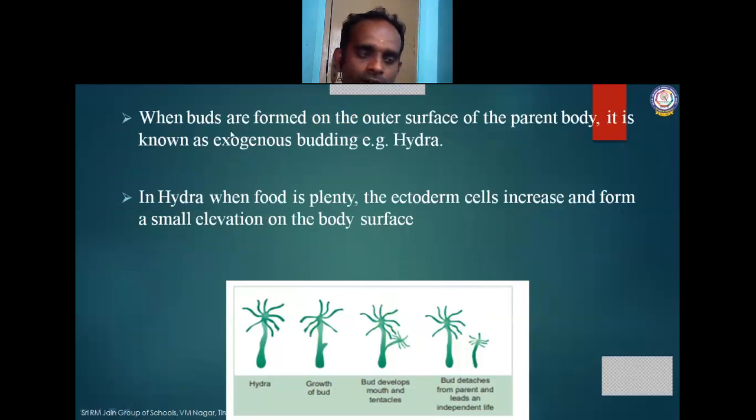When the buds are formed on the outer surface of the parent body, it is said to be exogenous budding. Example, hydra. In hydra, when food is plenty, the ectoderm cells increase and form a small elevation on the body surface. See the diagram of a hydra. The bud grows slowly and develops a mouth and tentacles. This is called tentacles and this is called mouth. When it is fully developed, it is detached from the parent and leads an independent life. Clear? Yes.